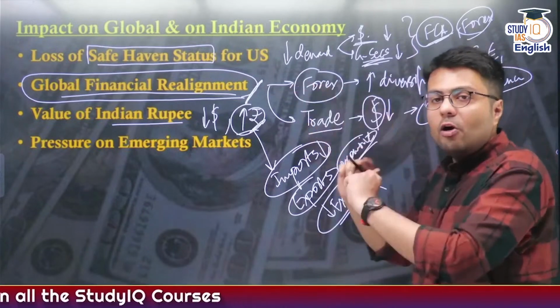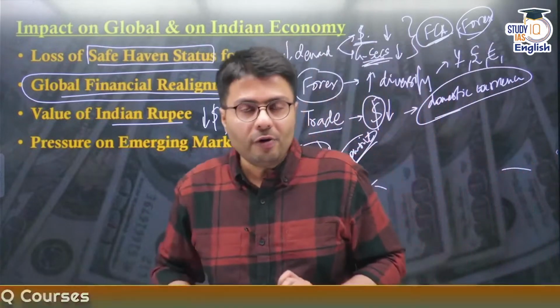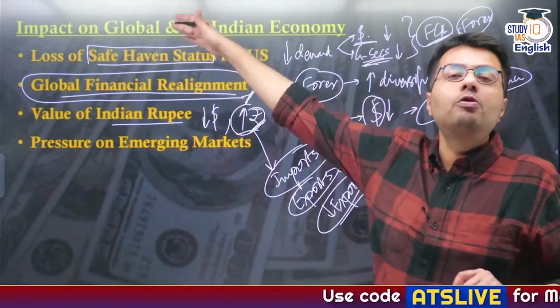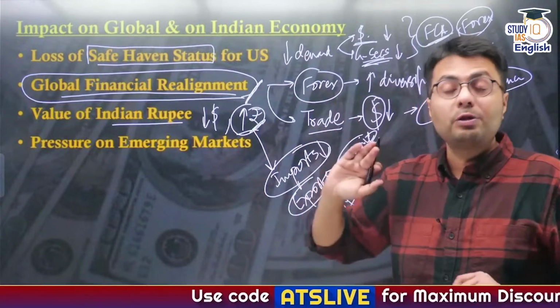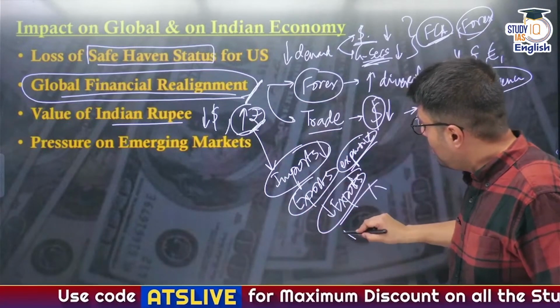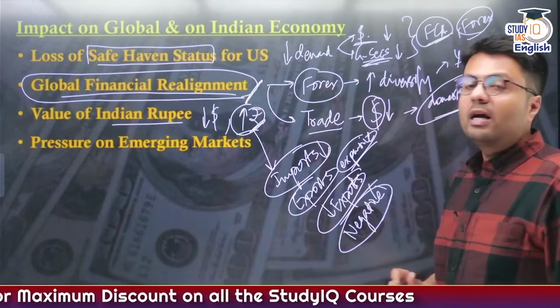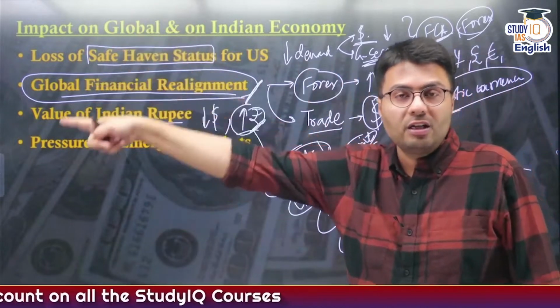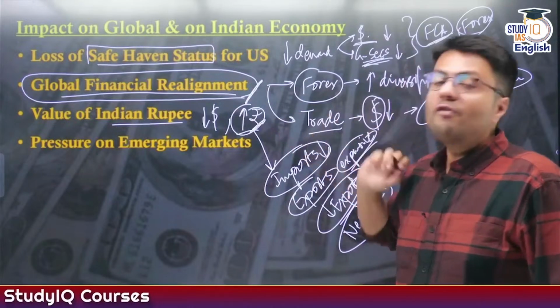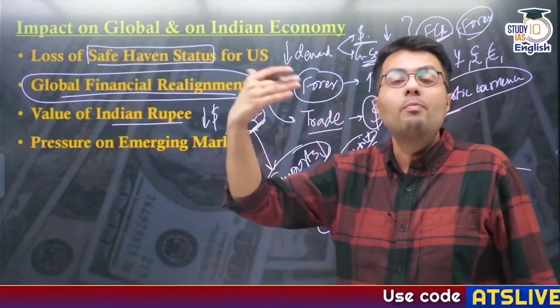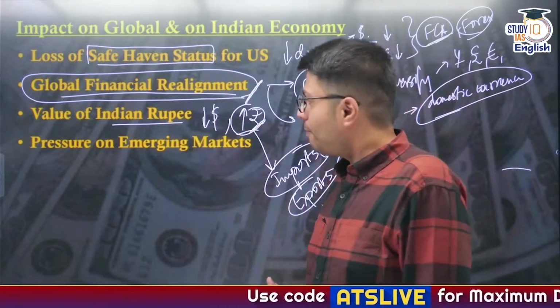And as the US economy, which is a major trading partner of India, is also witnessing economic slowdown, India's exports to the US will also suffer, which means overall it will have a negative impact on Indian exports to other countries because of two factors: because of recession in the US economy and because of the rise in the value of the rupee. And the rise in the value of the rupee will make your products more expensive and less competitive.